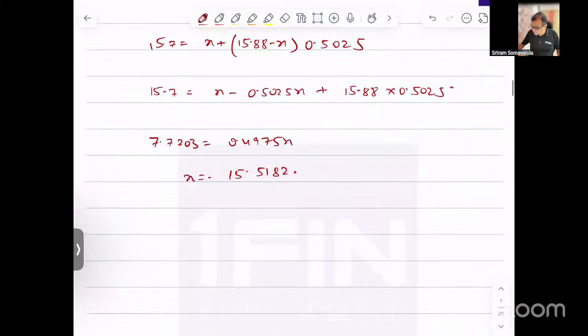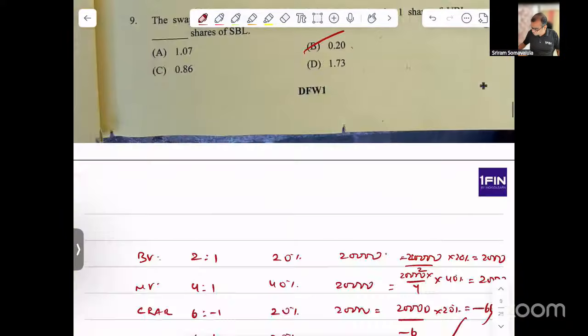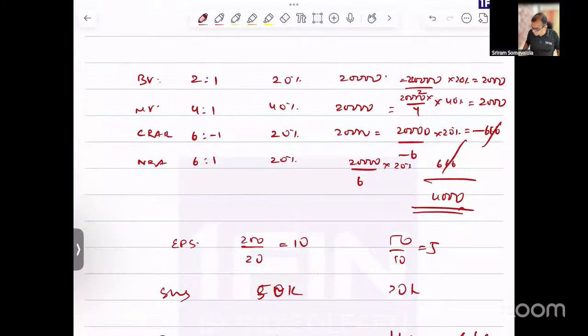Now, this was a twisted MCQ, specifically because they have given here CRAR as -2. We have never looked at swap ratios with negative numbers. So what you have to do is, the one below CRAR and NPA, one of them is 6:1, other one is 6:1. Please note, NPA, lower the number, better it is. So they both get cancelled out. Whatever is the balance, those book value and market value is what gets allotted, and there you get 4,000 shares.